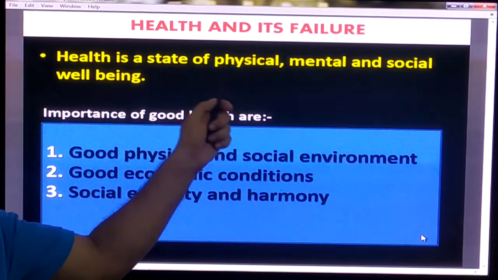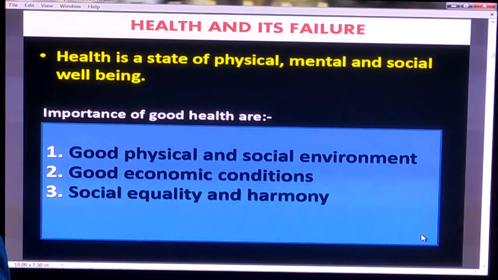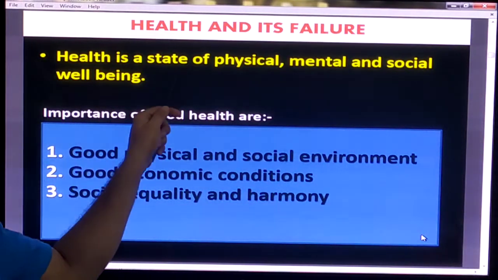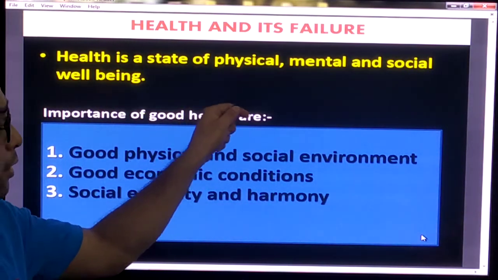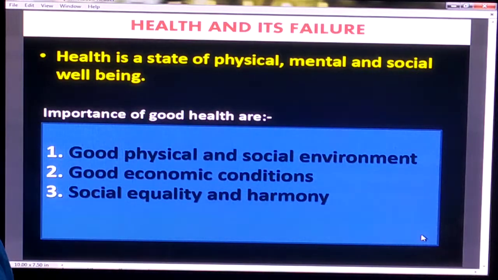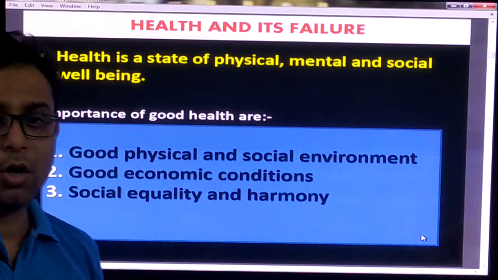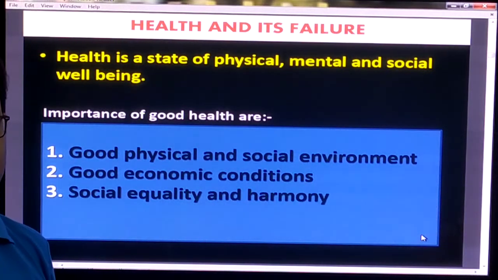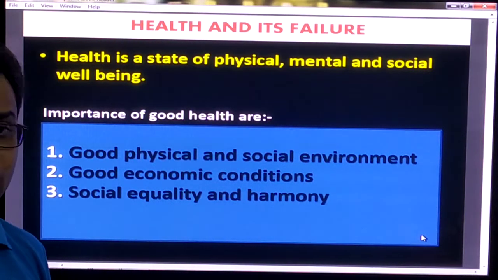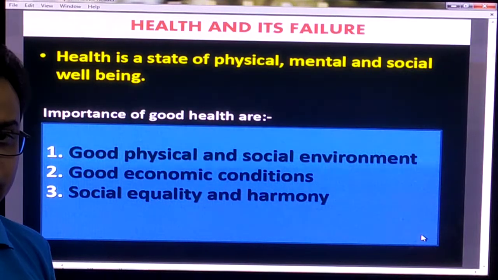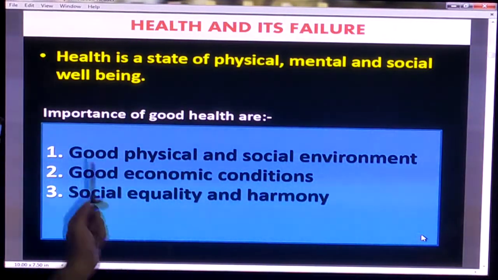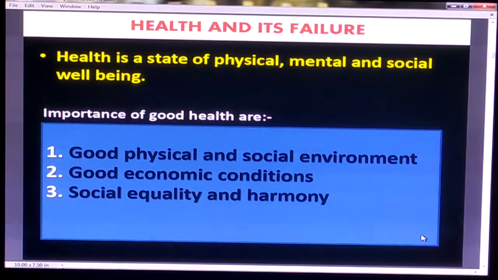health and its ultimately the failure. Number one, health is a state of physical, mental and social well-being. That is the most important. There are three things which are very important to achieving health. We already know it, right?